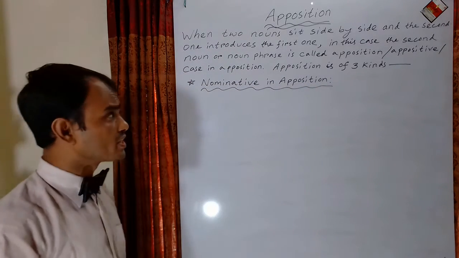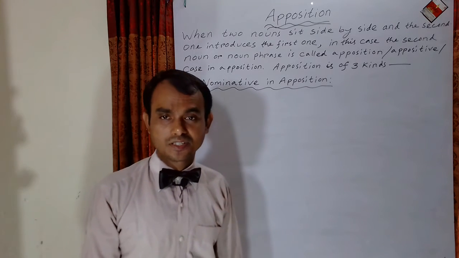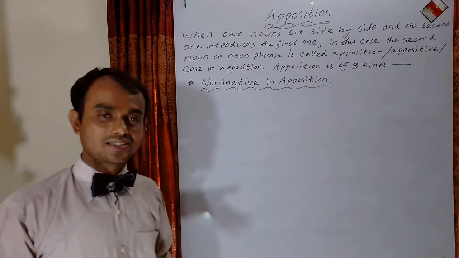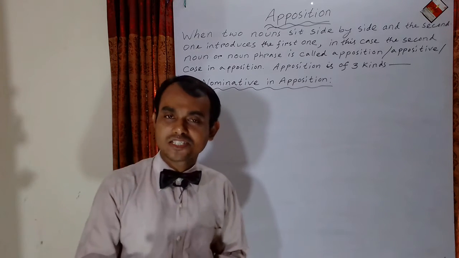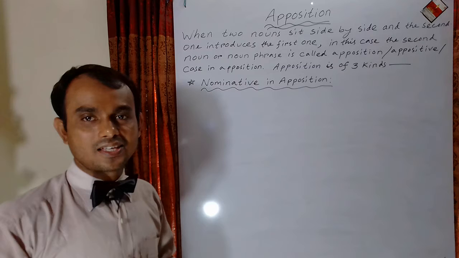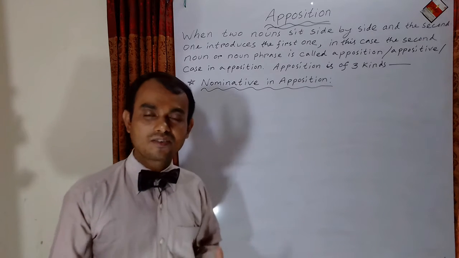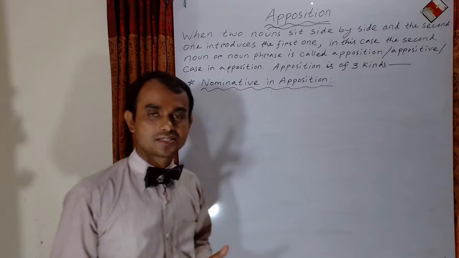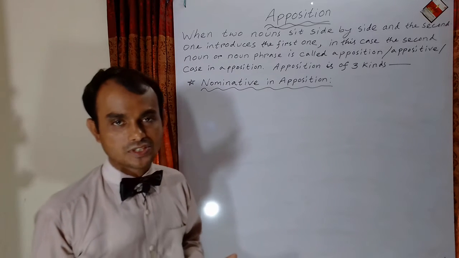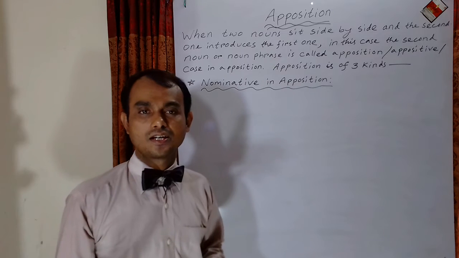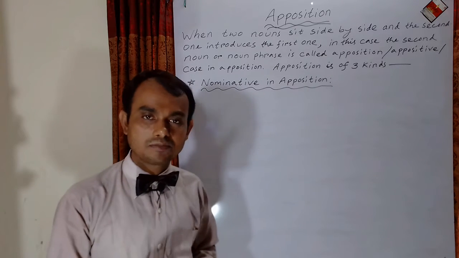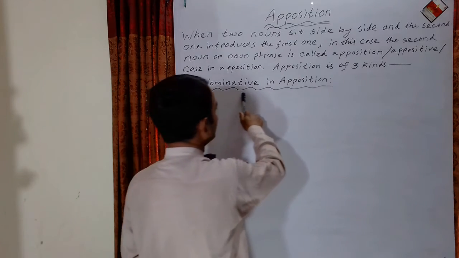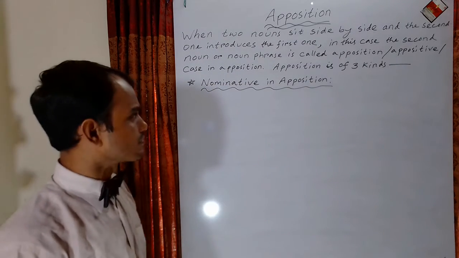Dear students, I have already written the definition of apposition. When two nouns sit side by side and the second noun or the second one introduces the first one. In this case, the second noun or noun phrase is called apposition. It's also appositive or case in apposition. Apposition is of three kinds: nominative in apposition, objective in apposition, possessive in apposition. At first, I will discuss nominative in apposition.